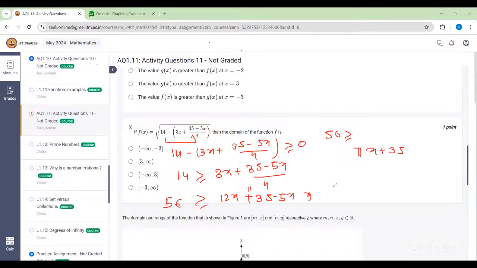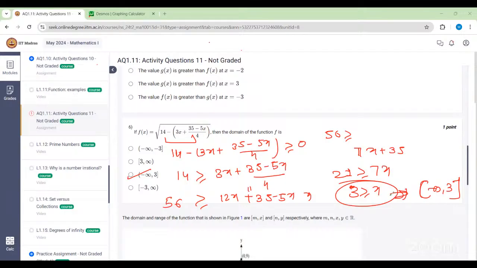I can take 35 over here, so 21 should be greater than or equal to 7x. That means x should be less than or equal to 3. So the domain will be minus infinity to 3, closed at 3, because for 3 it is well defined. Is that clear? Any doubt?